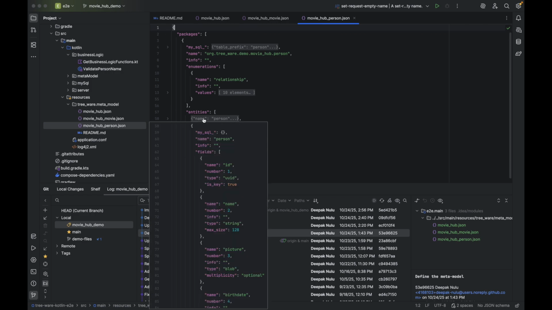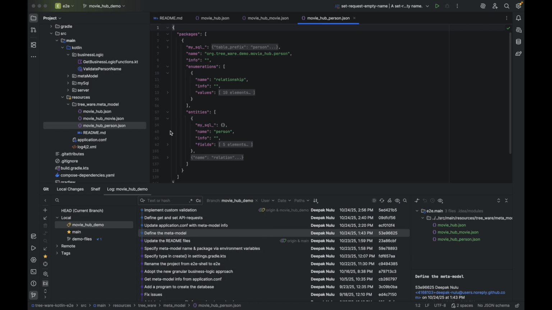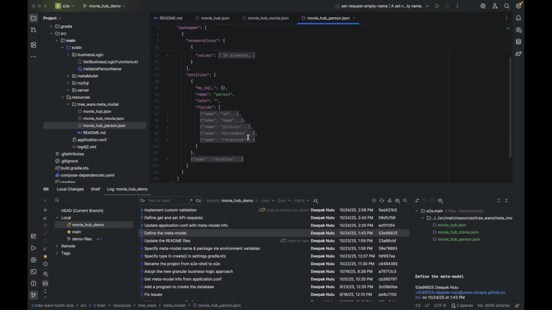Each entity also has a name and a collection of fields. Fields can be of various types. I will add a link to the video description that lists all the various types. When targeting MySQL, each entity needs to have an ID of type UUID, and it needs to be marked as the key field. The key fields are like the key columns in a database.